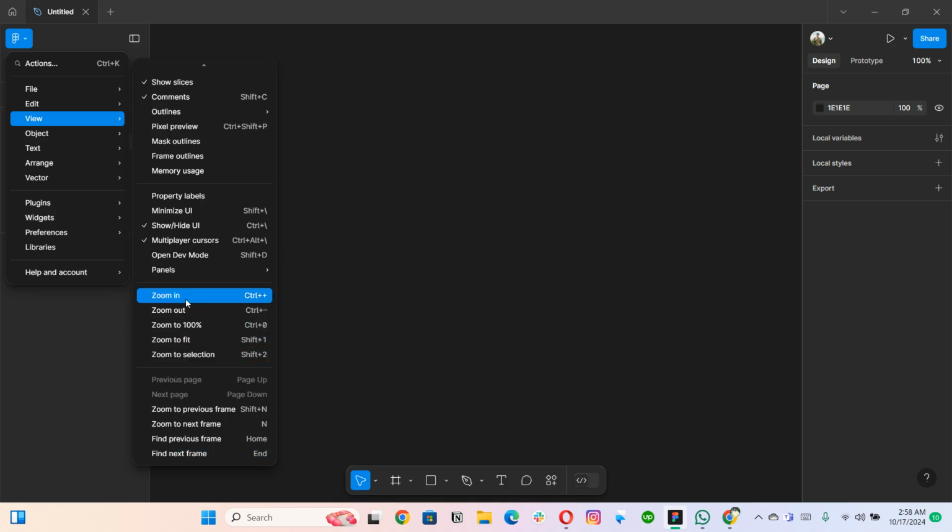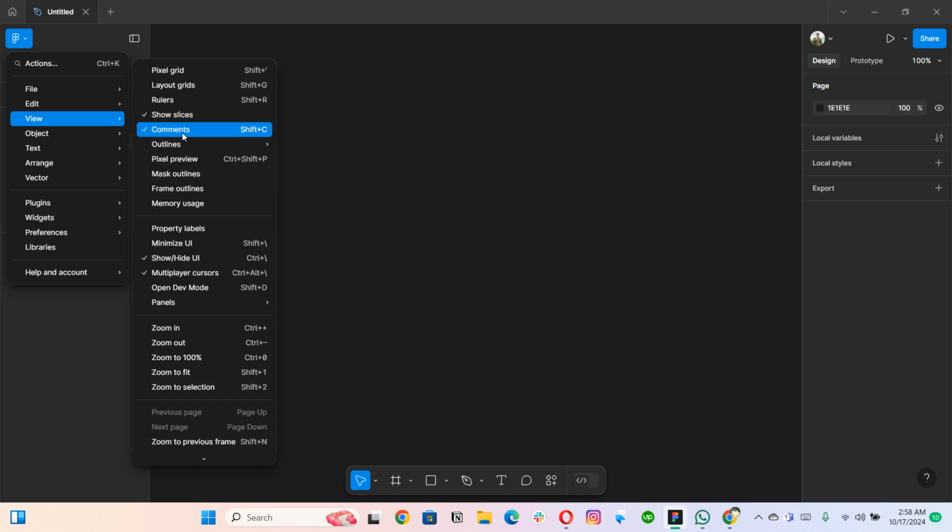In case you want to zoom in, you just need to press Control and scroll on the mouse, or maybe you can just press Control and zoom out or zoom in. You can just press plus or minus on your keyboard, right? Then you can zoom to 100 with Control plus zero, or zoom to fit is Shift plus one.